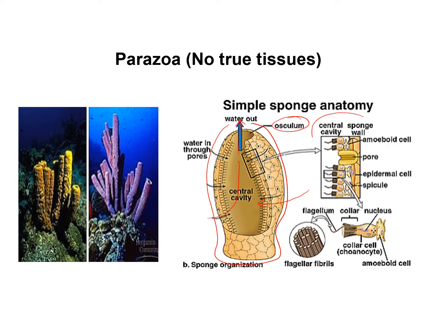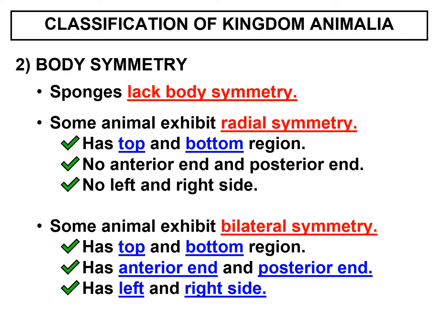So we are going to learn more about this type of cell later. Based on the classification, also based on body symmetry. For example, first whether the animals have symmetry or do not have symmetry.